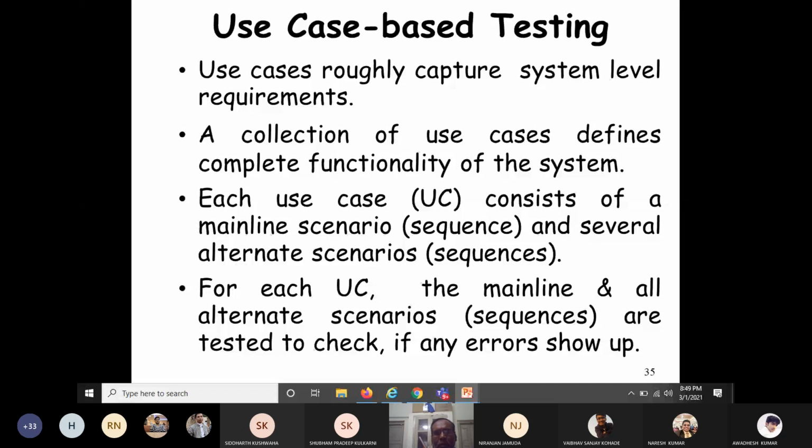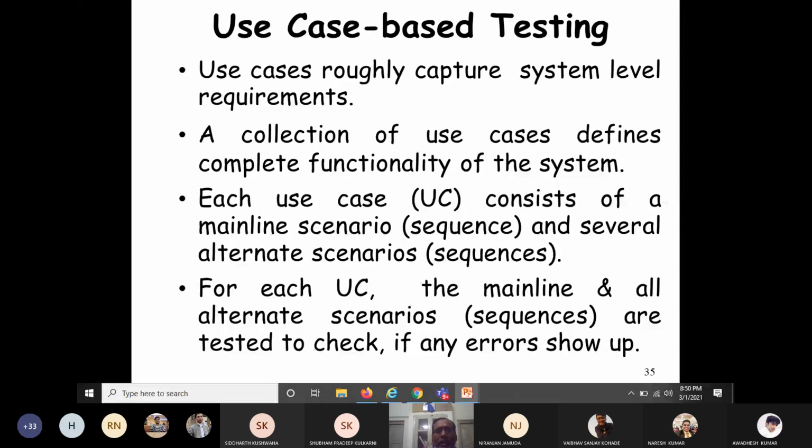Similarly, take the example of an ATM system or banking information system. How can you represent the complete functionality? Again, by taking a set of use cases: withdraw money, deposit money, transfer money, check balance, like that. These are the different use cases by which you can completely represent the functionality of the banking information system or ATM information system.